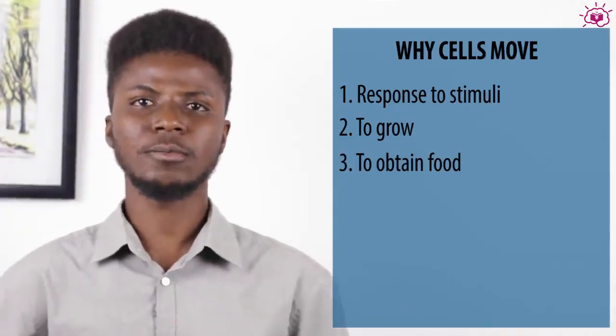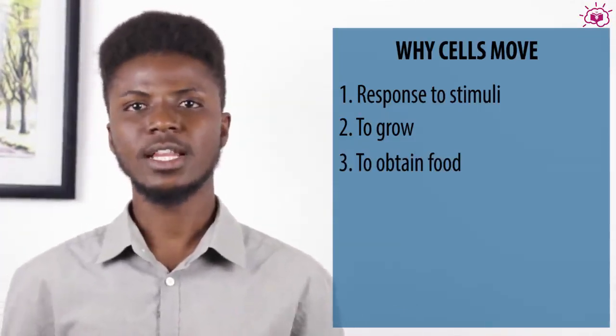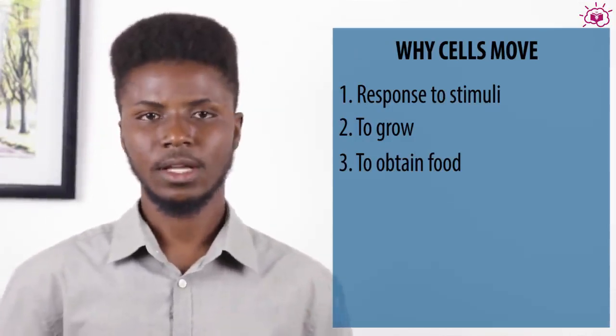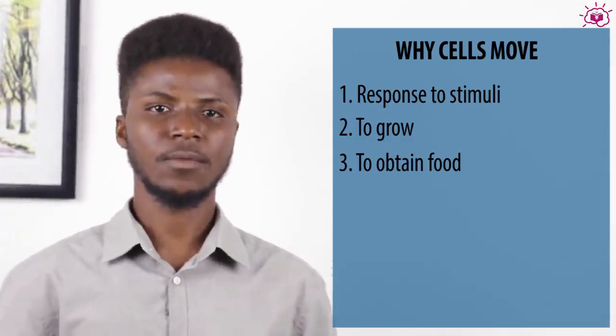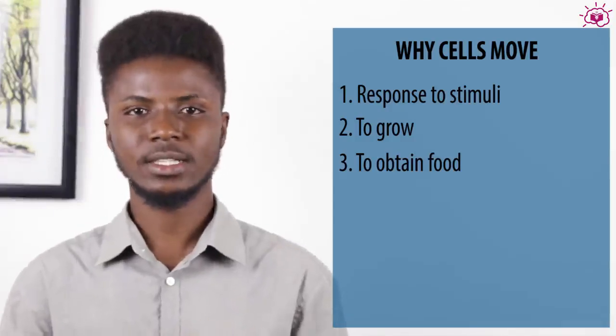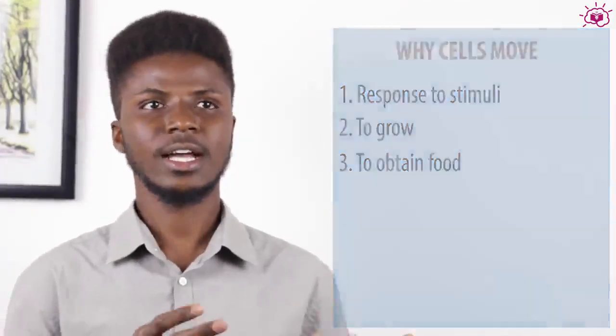Now, there are organelles for movement in a cell, the cilia and the flagella. And then we also have what is known as the pseudopodia. The cilia is a set of hair-like structures that surround some cells. For example, we look at the paramecium. It's surrounded by so many hair-like structures, and this helps it to move by sideways beating. They are in a liquid medium, and beating around the medium enables them to move, more like rowing a boat.